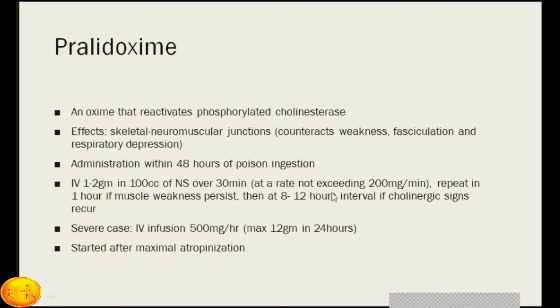Remember, you should not exceed the rate of more than 200 per minute, and repeat after 1 hour if muscle weakness is persistent, and then after 8 to 12 hours if cholinergic signs recur even after giving the oximes. In severe cases, you can even consider an infusion of 500 milligrams per hour, maximum around 12 grams in the first 24 hours, of pralidoxime in a patient of organophosphorus poisoning. Usually start these oximes after maximal atropinization, so it will work better.